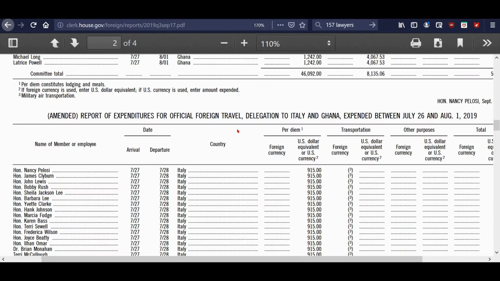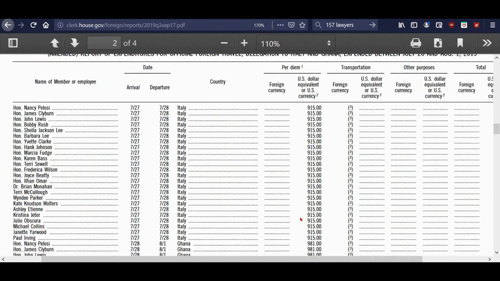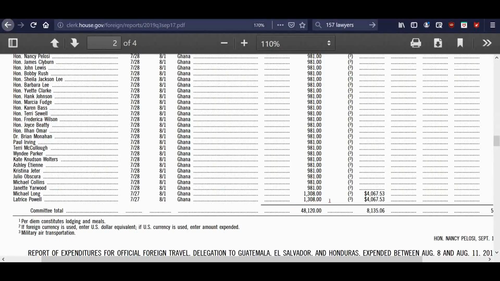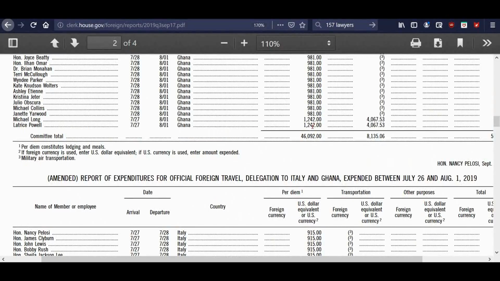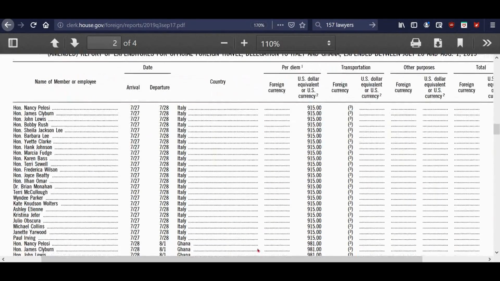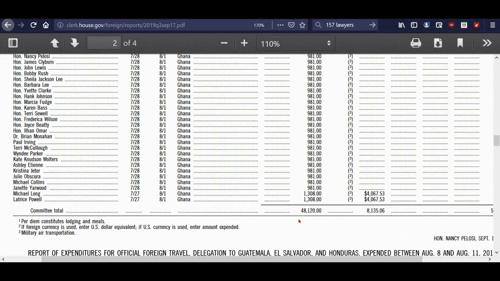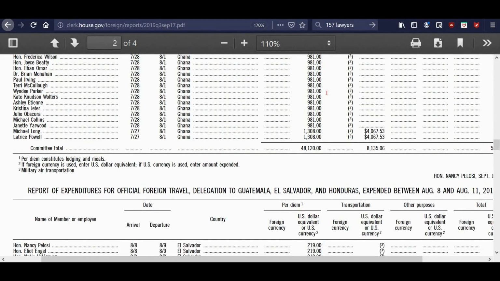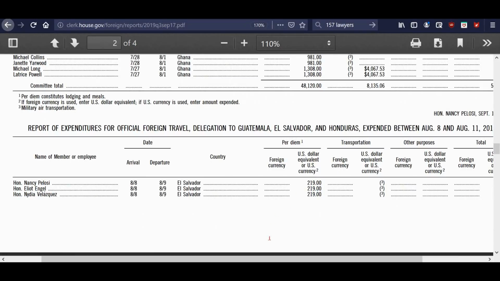Well, then again, look at this. This is the amended report of expenditures, and I'm not sure what exactly is different. Oh, they changed the numbers down here a little bit, I think, is what was different. Yeah, see, it was 1242, and they changed it to 1308. Okay? So those two were really the same report. It just had slight changes. But yeah, it bumped it up to $48,000. So there we go. We paid $48,000 for all those Democrats to go over to Italy and Ghana. Ghana? Why Ghana? What's in Ghana?